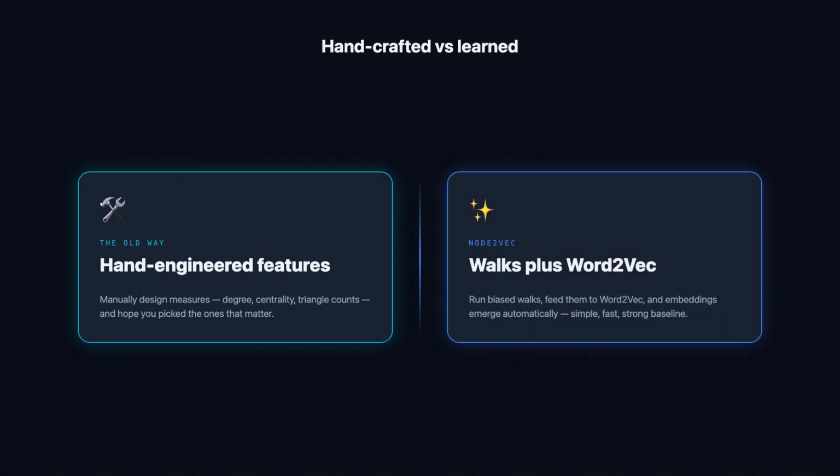Node2Vec flips that whole process around. You run the biased walks, hand them to skipgram, and the embeddings simply emerge on their own, with no manual feature engineering required at all. It is simple, it is fast, and years later it remains a genuinely strong baseline for graph representation learning.